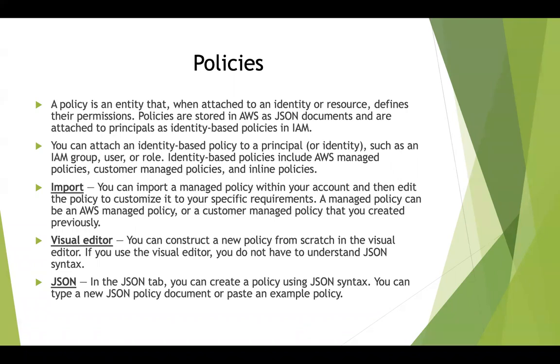The first policy is called AWS Managed Policy. So there are already predefined policies that we will see later on in the demo. There are already 300 to 400 predefined policies that AWS has written for us. Other than that, you have the privilege to write your own customer managed policies which perform some specific tasks. And you also have the permission to go ahead and create inline policies which are tied to one particular entity or one particular user. Whereas AWS managed policies and customer managed policies can be applied across users, across groups, across roles, inline policies are a one-to-one mapping with that particular entity that you attach them to.